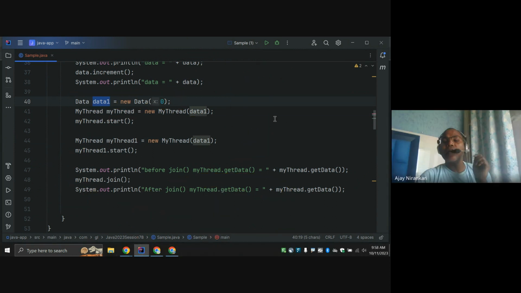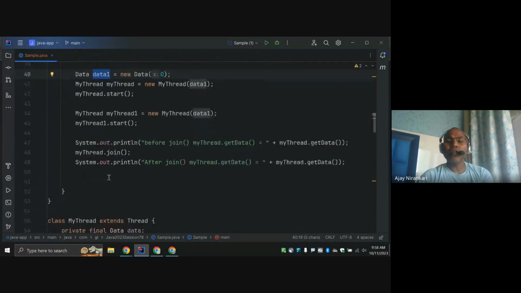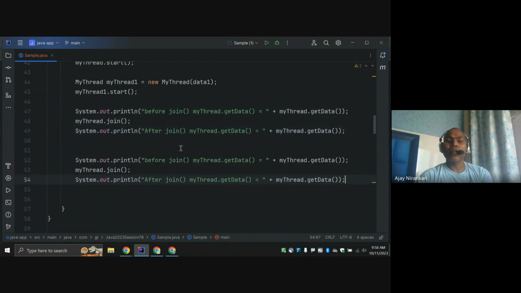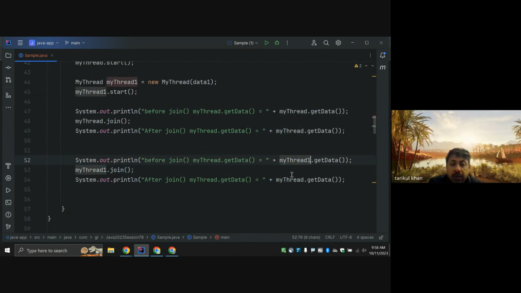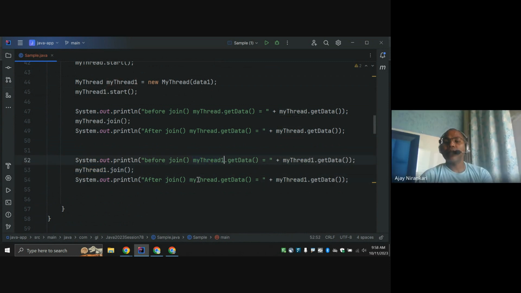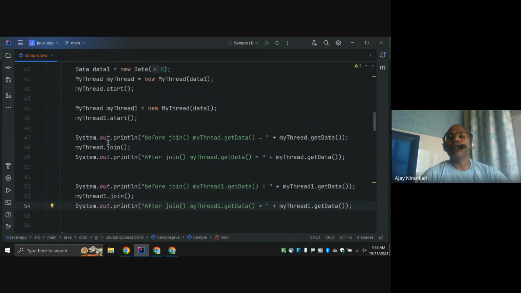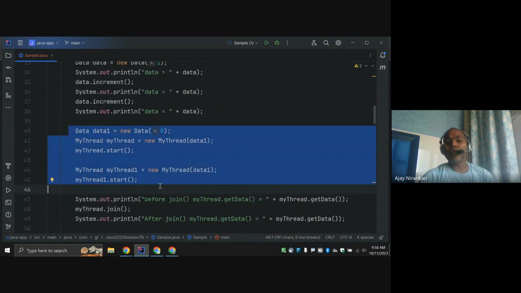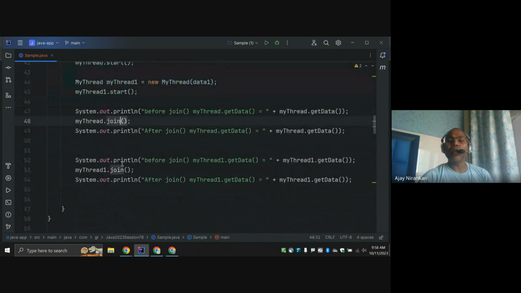Let's run and check the output. And let's also join both. I am joining both threads. So here both threads start, but I am waiting until both are done, and then finally I go on to check the output.